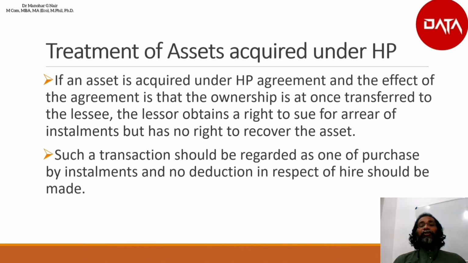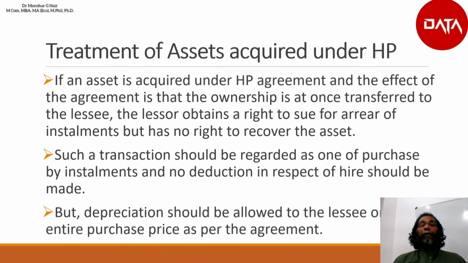Such a transaction should be regarded as one of purchase by installments and no deduction in respect of hire should be made. But depreciation should be allowed to the lessee on the entire amount of purchase price as per the agreement.